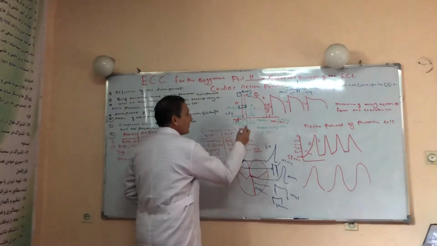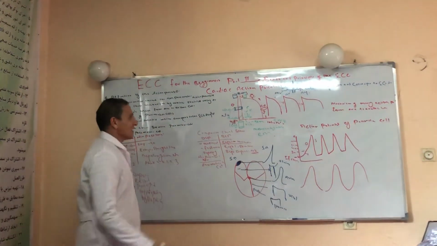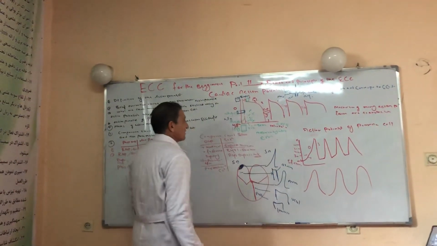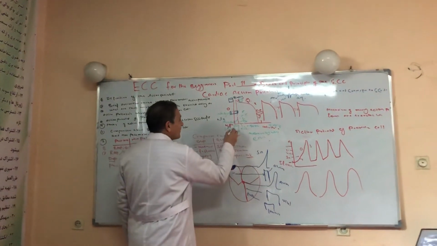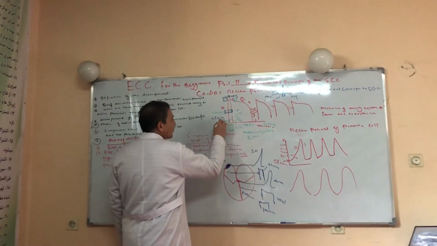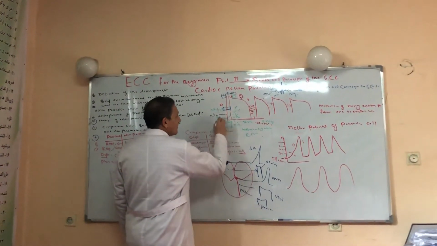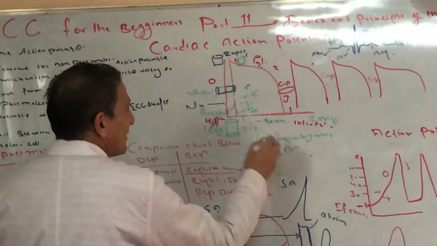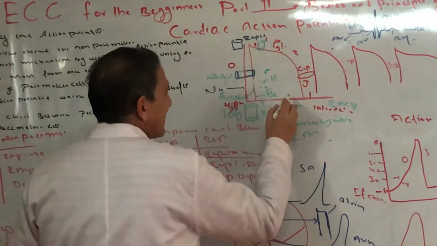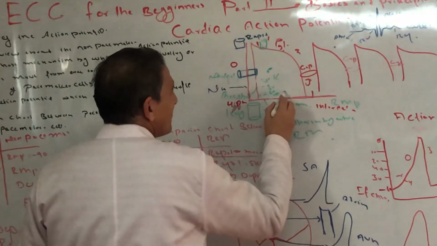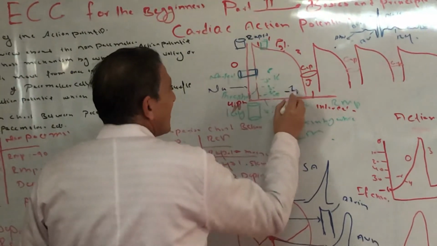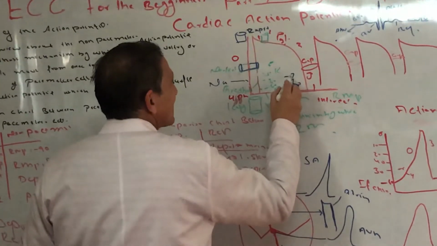This was the mechanism by which resting membrane potential is produced. Now we will say how the cell is depolarized. For depolarization of the resting membrane, the cell should be stimulated by sodium. When sodium comes from outside the cell to the inside, the cell becomes less negative. For example, minus 90 becomes minus 80.